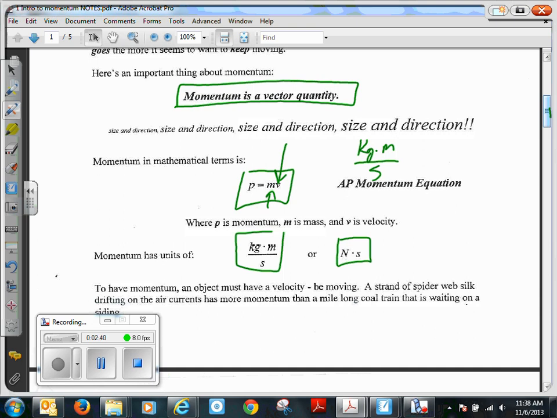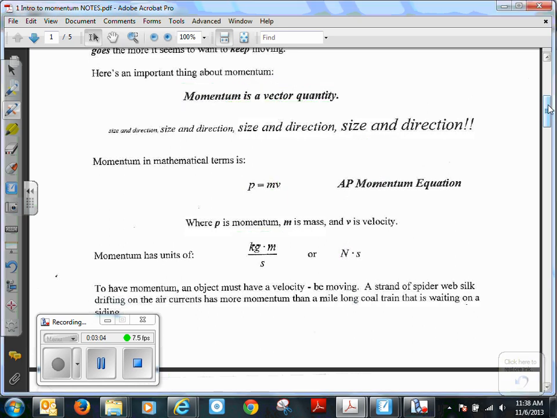Okay, so just so you know, when Newton was coming up with his ideas, we said Newton's second law was force equals mass times acceleration, right? But what Newton described force as is change in momentum per time. We're going to talk about that a little bit later, how that ends up being mass times acceleration. But that's what Newton said. Because he knew if someone threw a ball at him, if it was faster, he'd have to put more force on it to change the momentum, right? And he knew that if it was a bigger ball, he'd have to put more force on it. So that's how he originally described force, as changing momentum.